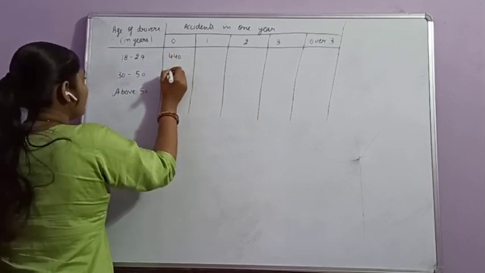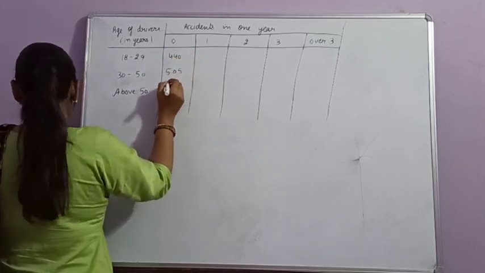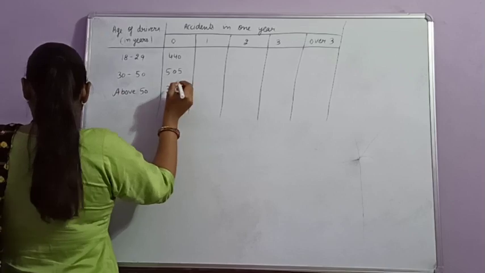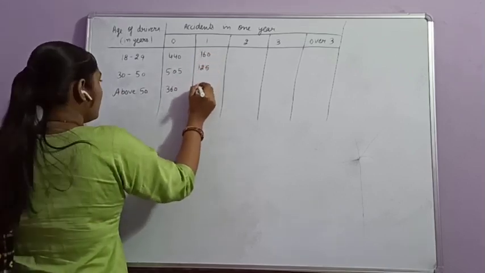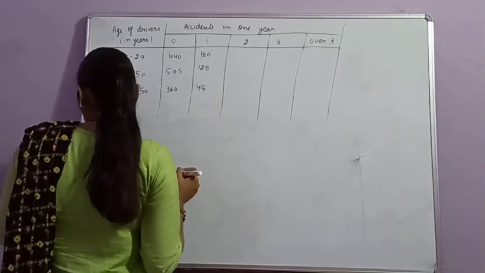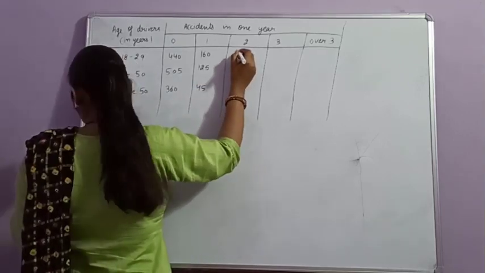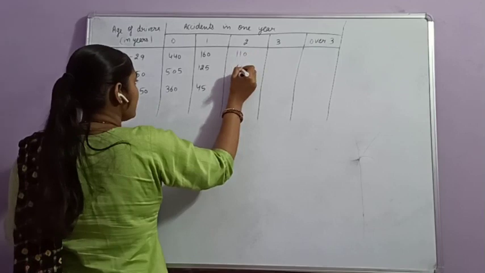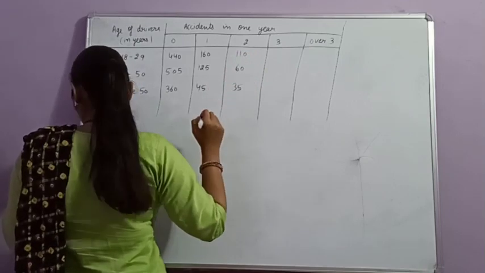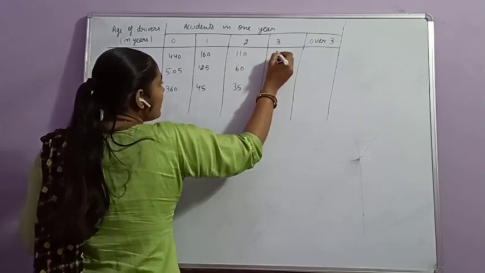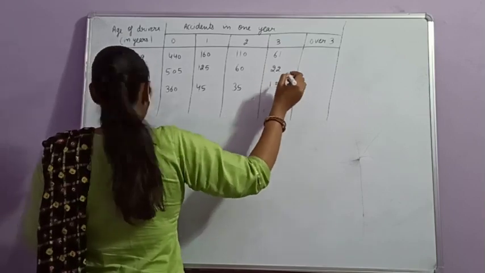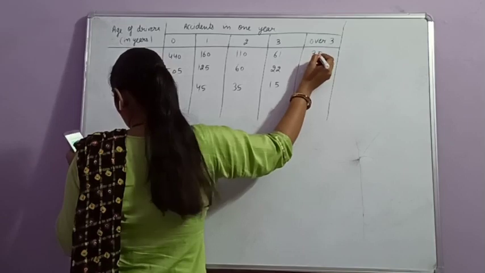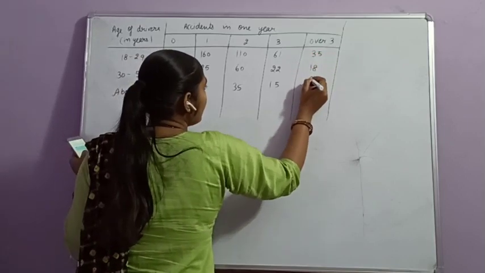The rows are 440, 505, 360. Next one is 160, 125, 45, 16. Then 110, 60, 35, 61. Then 22, 50, 35, 18 and 9.